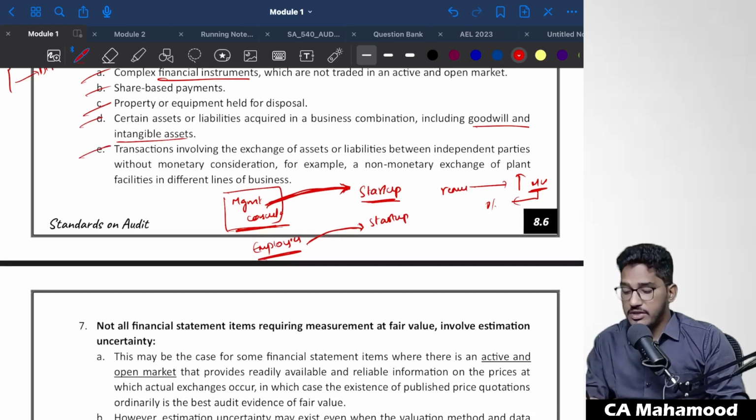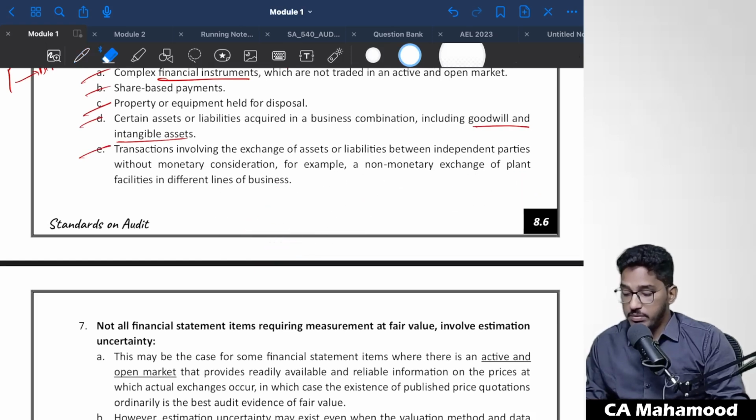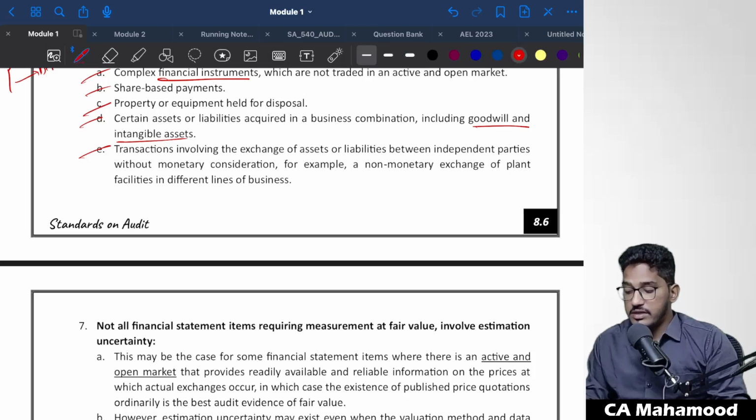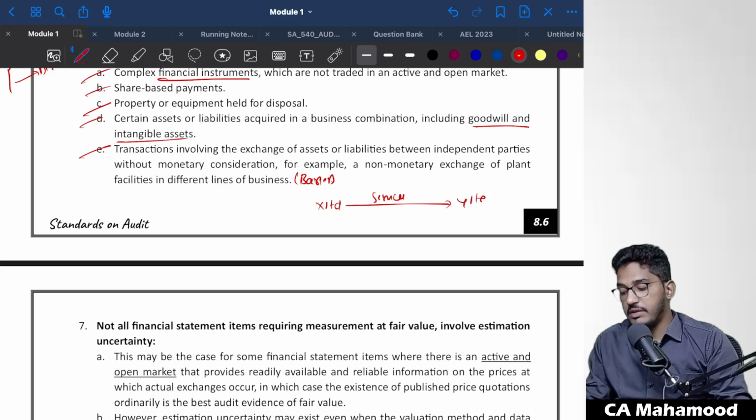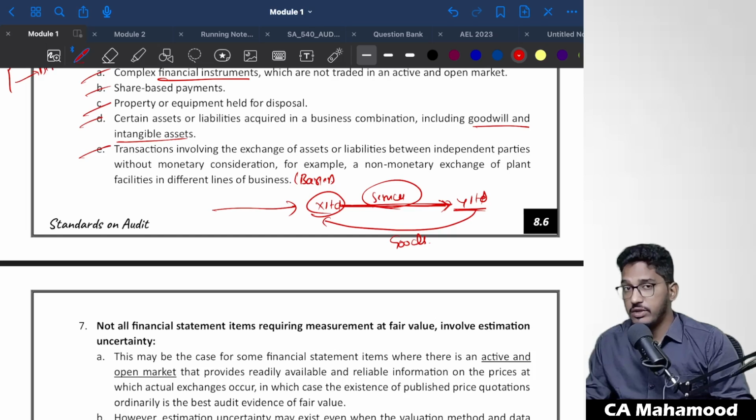Not just that, transactions involving exchange of assets or liabilities between independent parties without monetary consideration. For example, a non-monetary exchange of plant facilities in different lines of business, nothing but barter transactions. If any barter transaction is happening, for example, your client company X Limited is providing some services to another entity, Y Limited. But they are not receiving the consideration in the form of cash. They are receiving the consideration in the form of goods. So now, if you are conducting the audit of this client X Limited, the management has to recognize revenue for whatever services they have provided to the other entity.